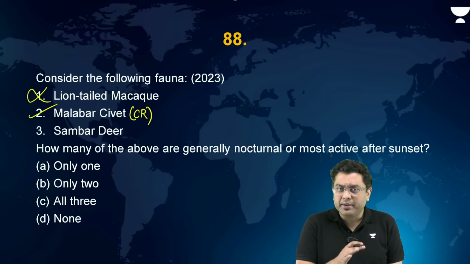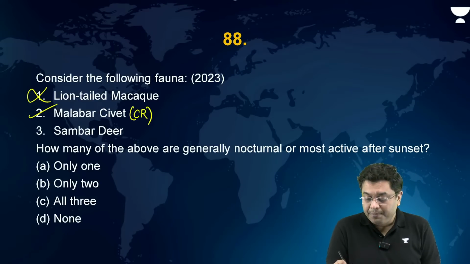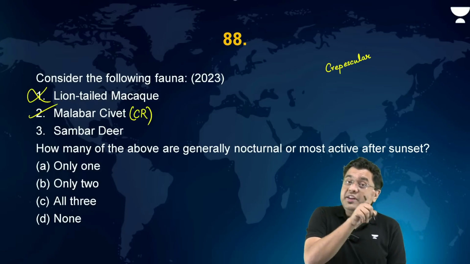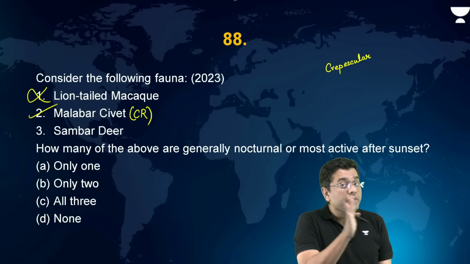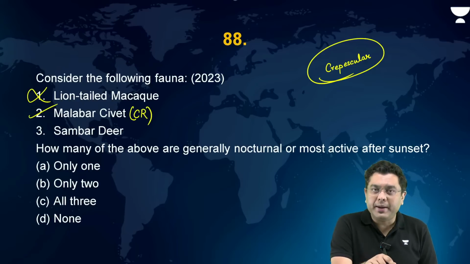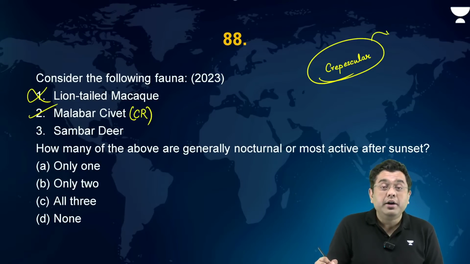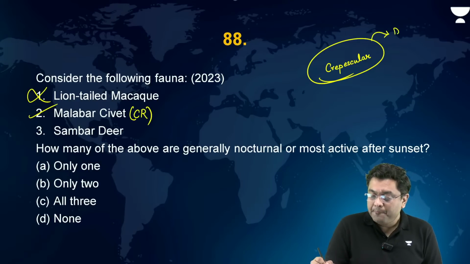Now sambar deer is considered to be crepuscular. What do we mean by the term crepuscular? You have diurnal, meaning active during the day. Nocturnal means active during the night. You also have crepuscular. Crepuscular basically means active during dawn and dusk.